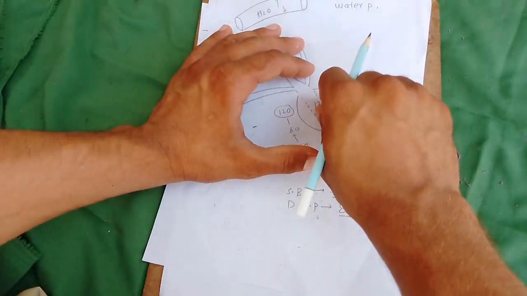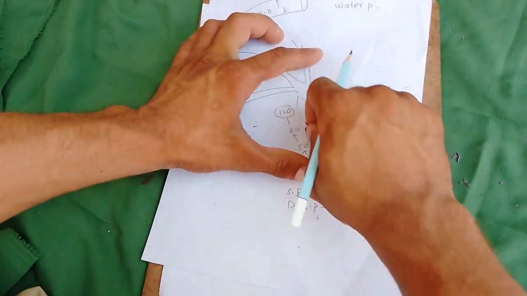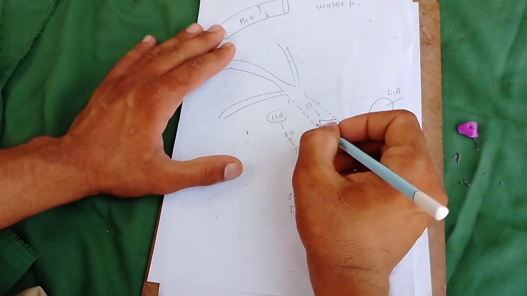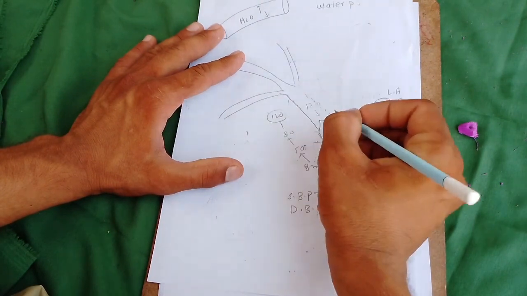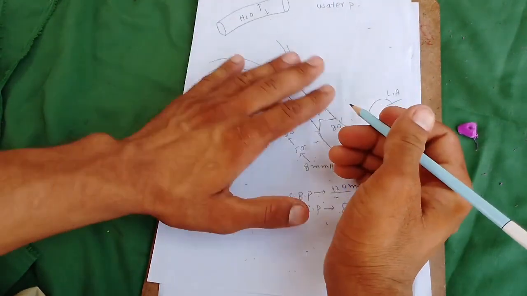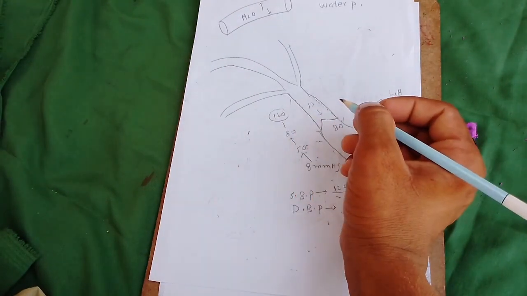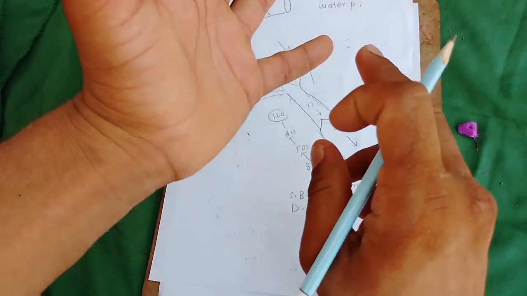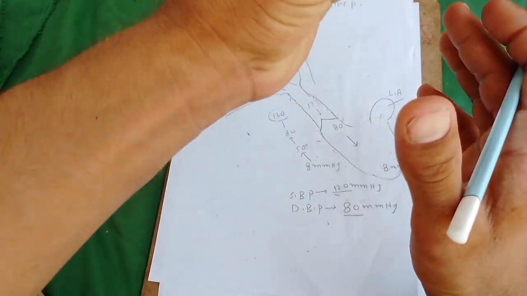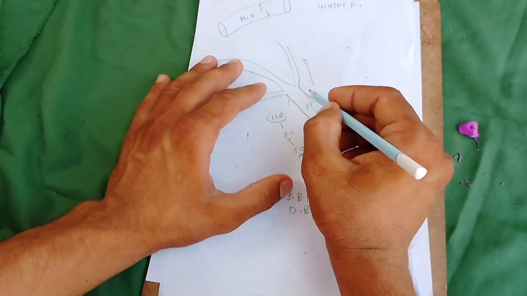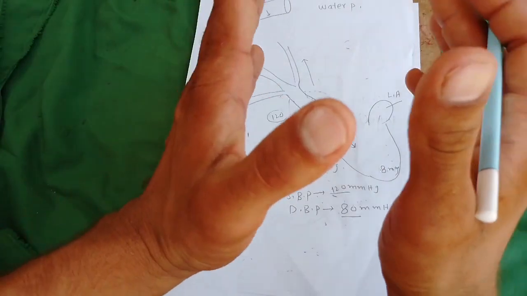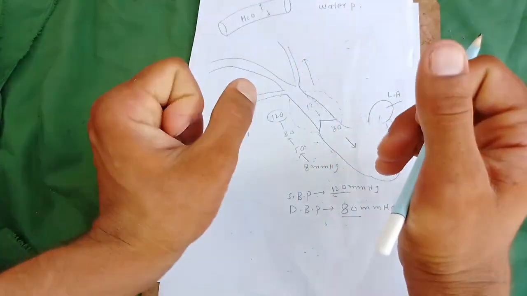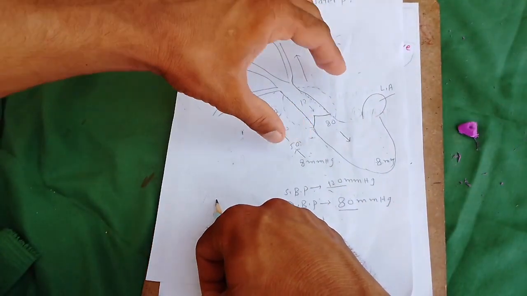When the pressure is falling here, then the aorta again comes to its normal position. So this 120 of pressure is transferred forward because the blood vessels, mainly the arteries, are elastic in nature. The aorta expands, and it wants to attain its original size. So due to elasticity, this aorta contracts.